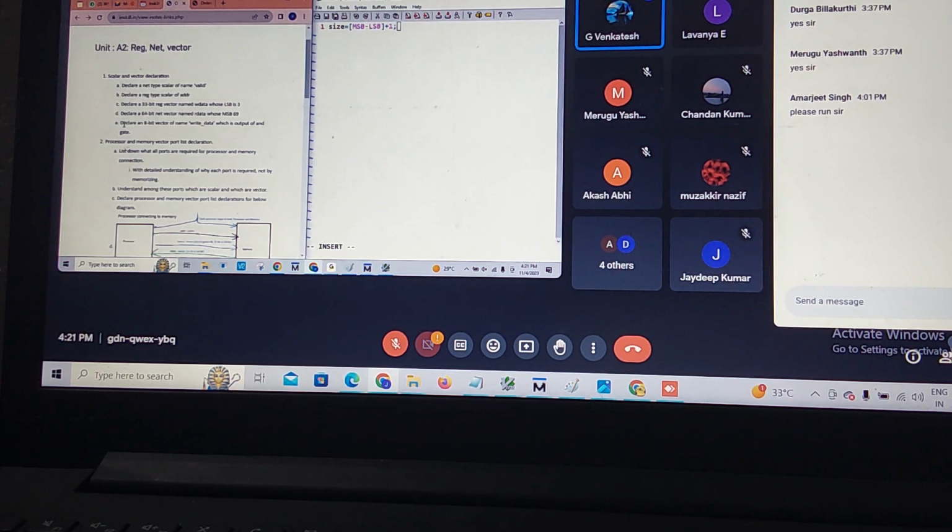Regarding E, declare an 8-bit vector. How will I declare an 8-bit vector? This is 7 down to 0. This is vector declaration completed. Write data. You know how the vector declaration is?